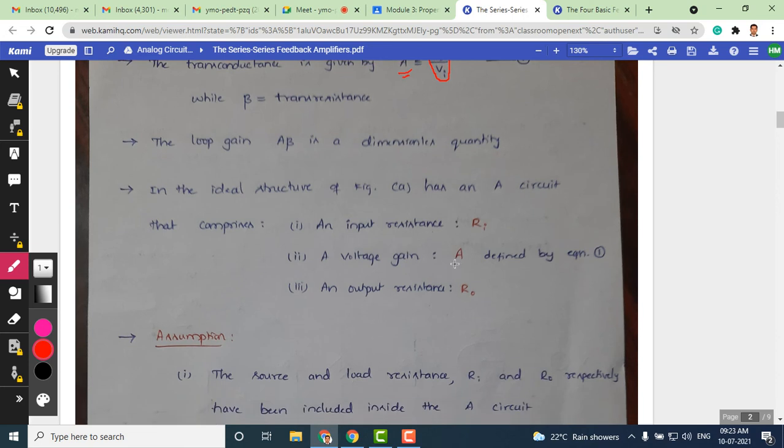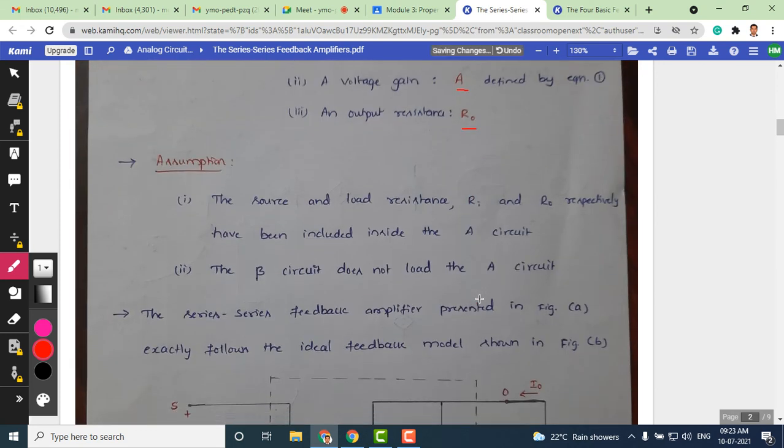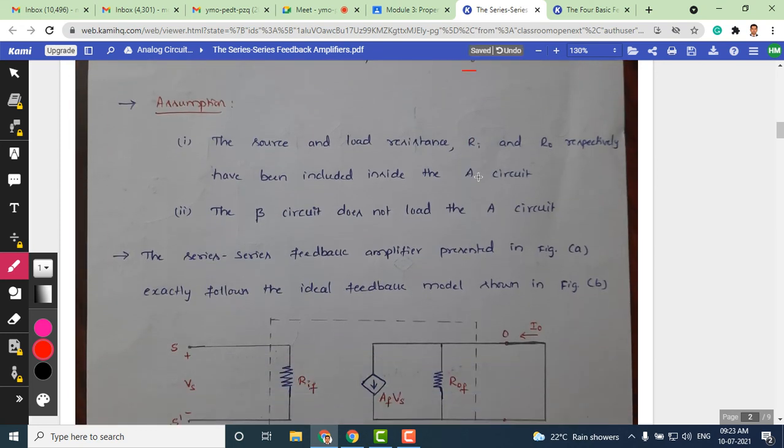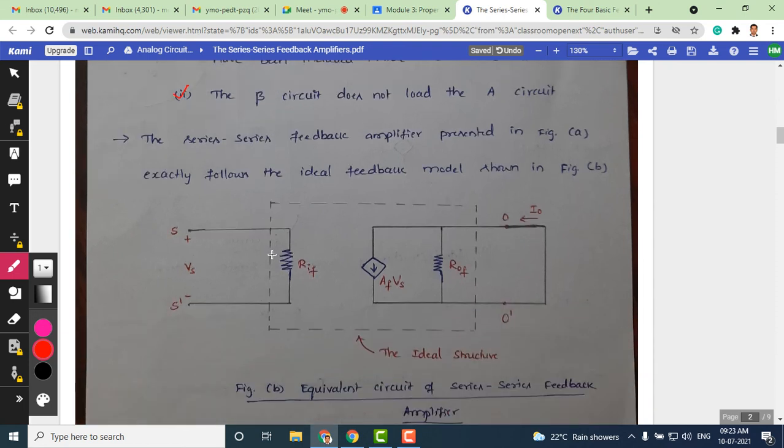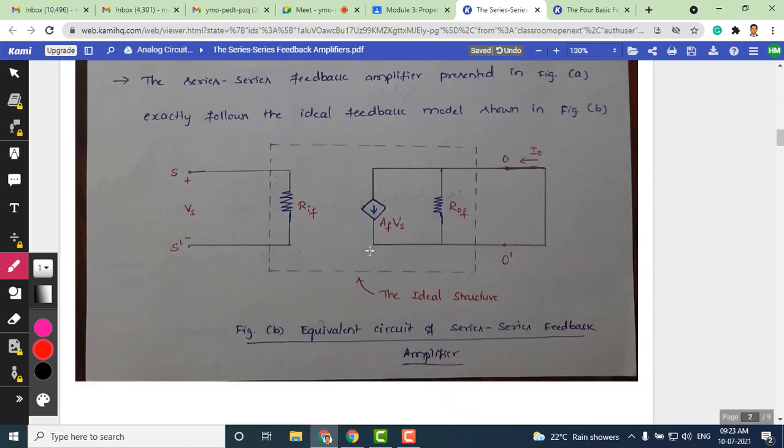Okay, and again the three things which you can see in the ideal structure: the input resistance of an amplifier, A is the voltage gain, R naught is nothing but the output resistance. The assumption is again that the source and load resistance Ri and R naught have been included inside the A circuit, and the beta circuit is nothing but the feedback circuit, which doesn't load the amplifier circuit. Okay, these are the two assumptions which we make before we proceed to the analysis of this transconductance amplifier or series feedback amplifier. So this is the simplified ideal structure or equivalent circuit of the series feedback amplifier.